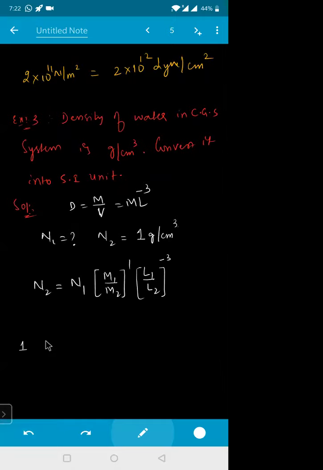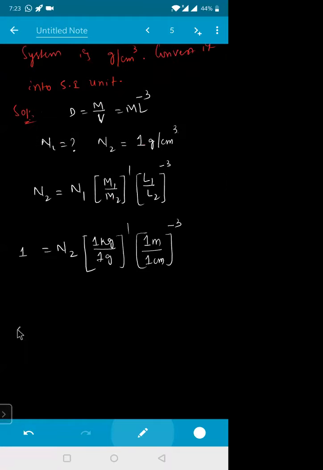That means I'll take 1, so this value is your N2. M1 is equal to how much? M1 is measured in terms of kgs. So this will be equal to 1 kg divided by 1 gram to the power of 1, and 1 meter divided by 1 centimeter to the power of minus 3. Isn't it?